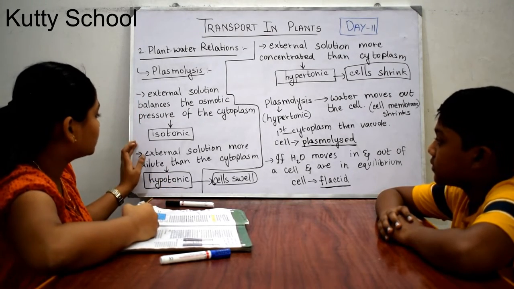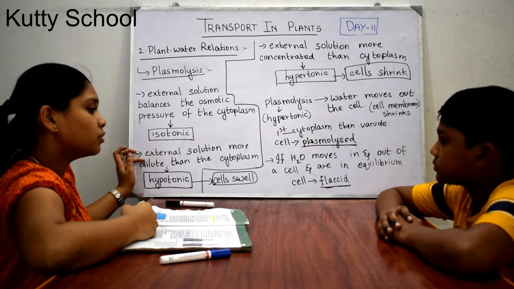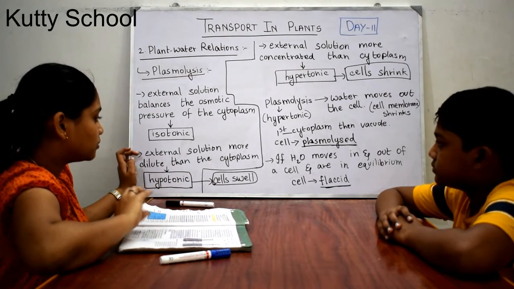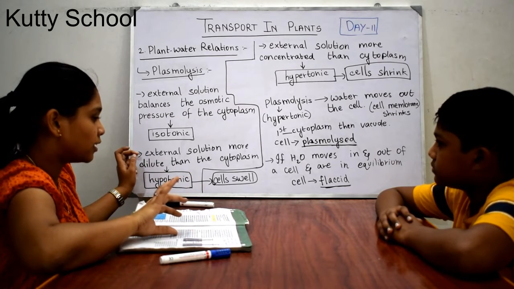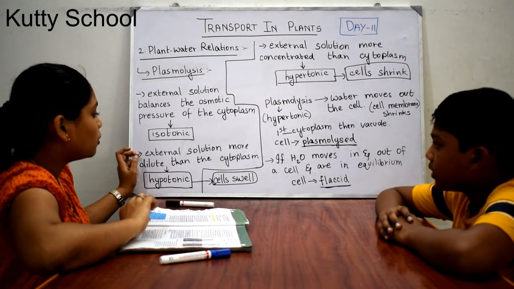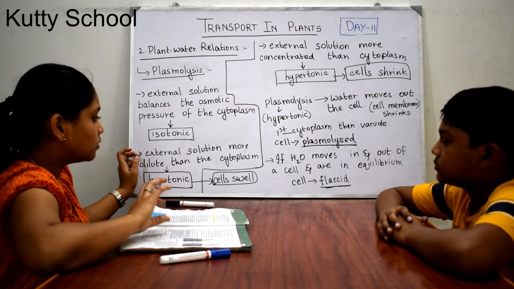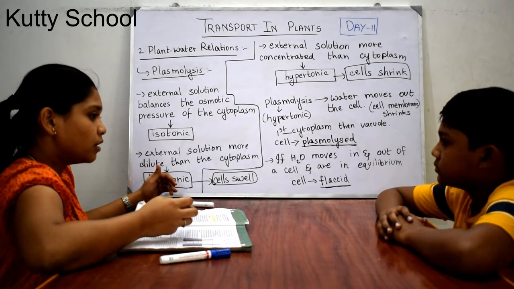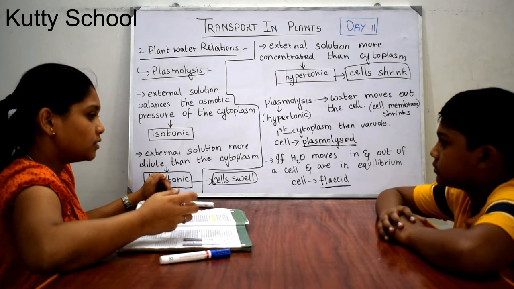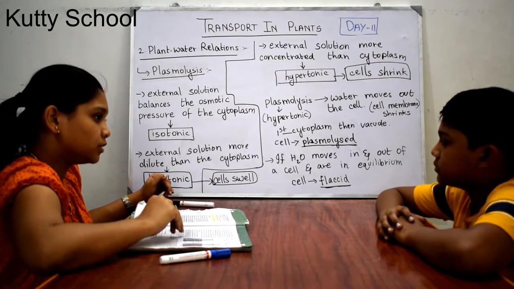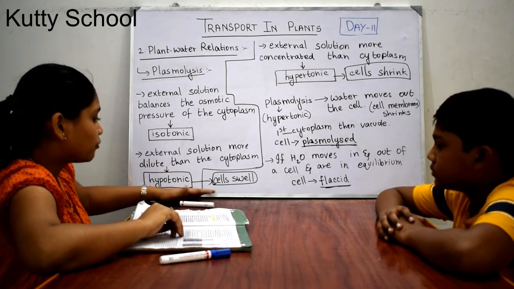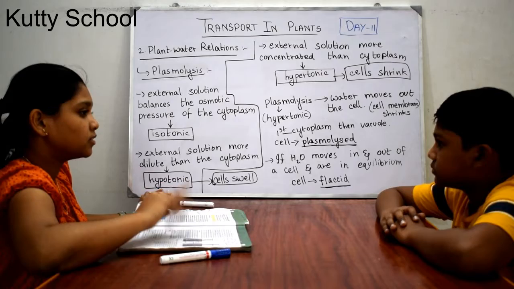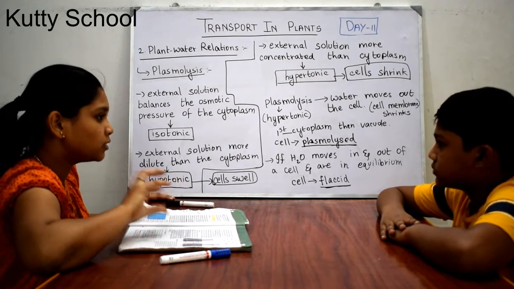When the external solution is more dilute than the cytoplasm, the cytoplasm is considered concentrated. Therefore the water molecules flow into the cell, so the cell swells. It is known as a hypotonic solution when the external solution is more dilute than the cytoplasm.